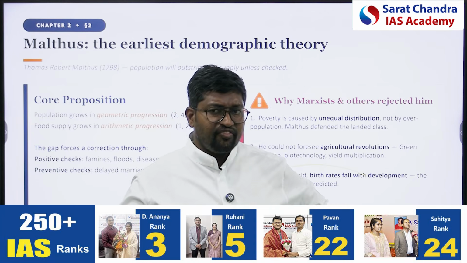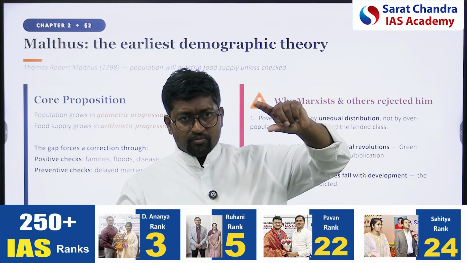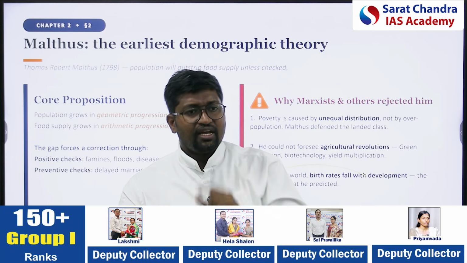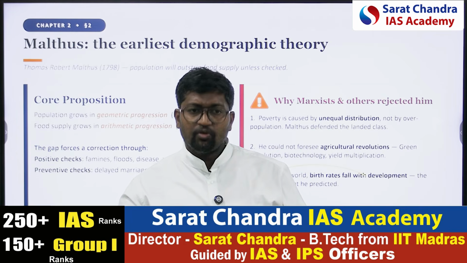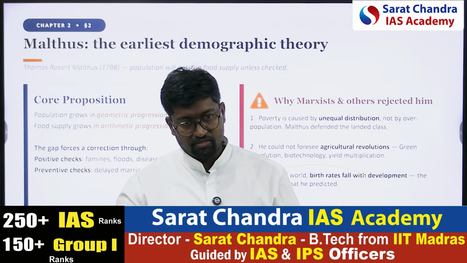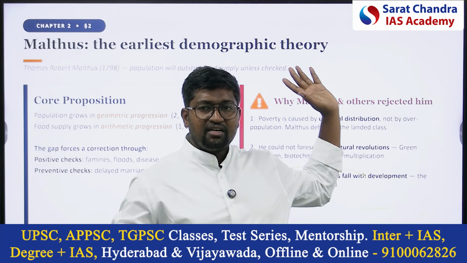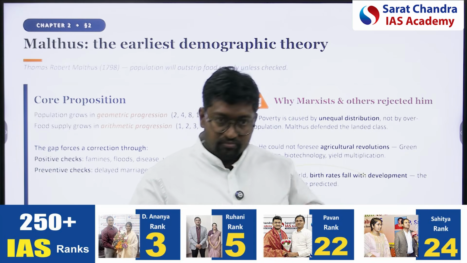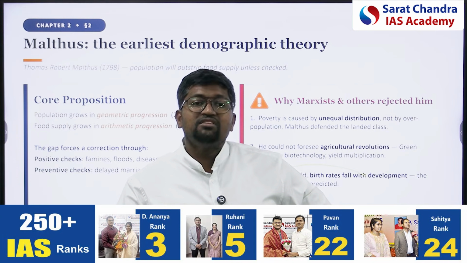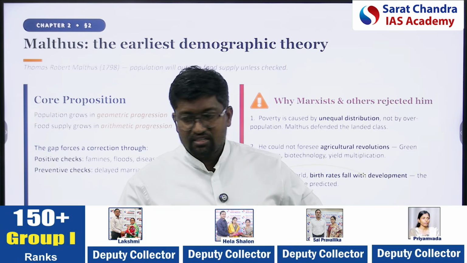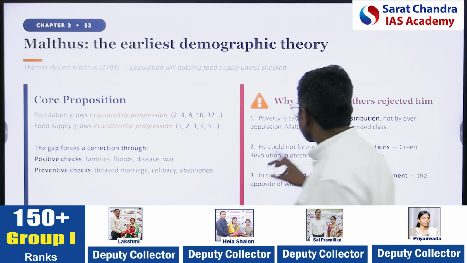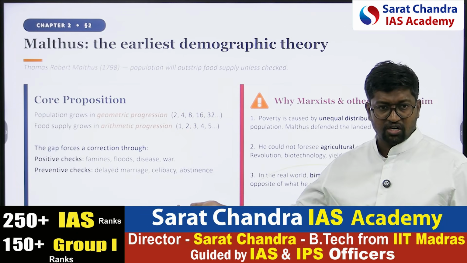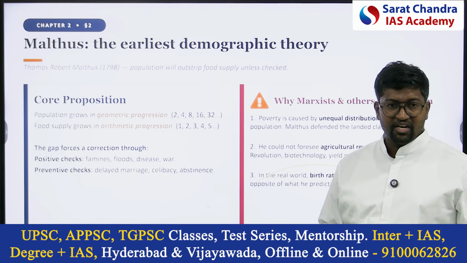If population is increasing exponentially and resources are increasing in an arithmetic progression, society would collapse. But this theory is wrong. Malthus gave the theory in 1798. After that, Karl Marx and the Marxists criticized this Malthusian theory. As I said, if population is increasing and resources are not increasing, then poverty will increase.